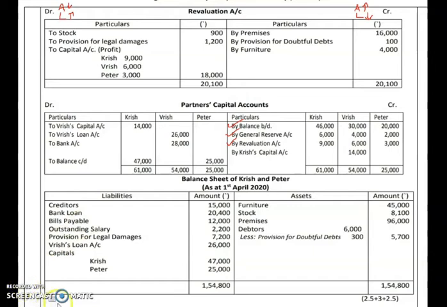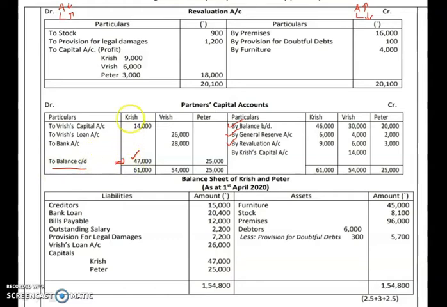Now what next is closing of accounts. Almost all the items are posted. Let us first of all close the accounts of the continuing partners. When you close the account of Krish, you will get 61,000 over here, and 61,000 minus 14,000, what is left with Krish is 47,000. This is the balance carried down of the remaining partner.